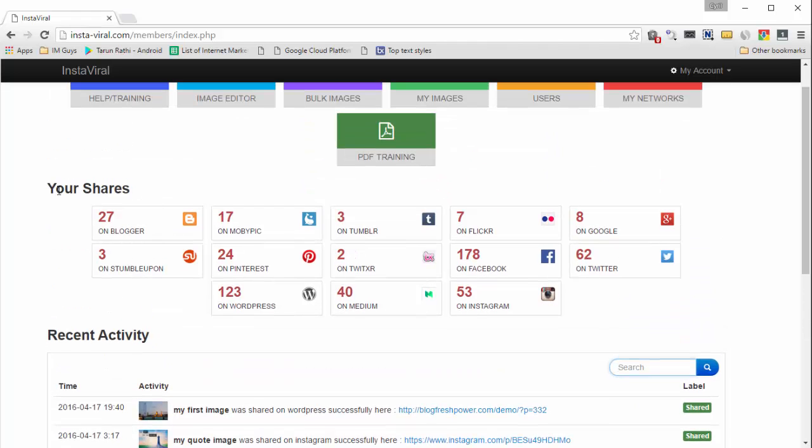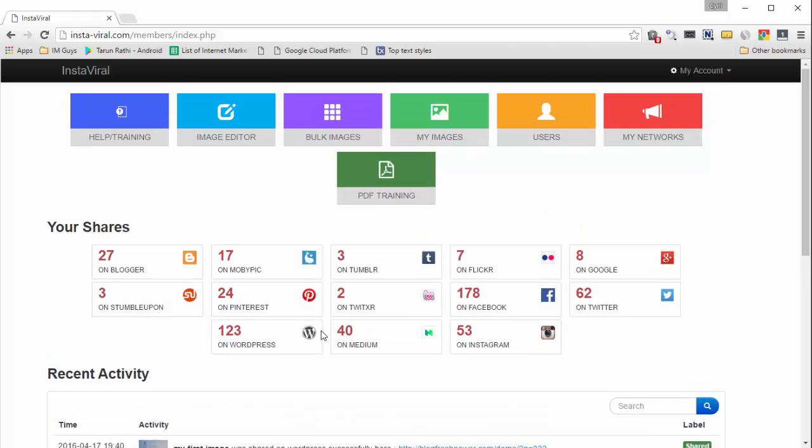And here you will see a list of your shares. As you can see, I have shared 27 images on Blogger, 17 on MobiPic, and 3 each on Tumblr, Flickr, Facebook, WordPress, Twitter, and all these other places. So that works, and it gives you a complete report of everything.